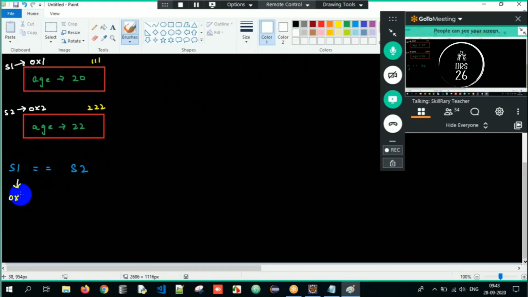So now when I tell S1 equal to S2 here, internally the addresses will get compared. That is nothing but 0x1 equal to 0x2. Is it true? No. So therefore it is false here. Even if you compare the hash codes, they are always different. Don't you think so? See, it is false here. So I will always get the output as false. Why? Because two student objects have two different addresses and two different hash codes here. So it's always false.